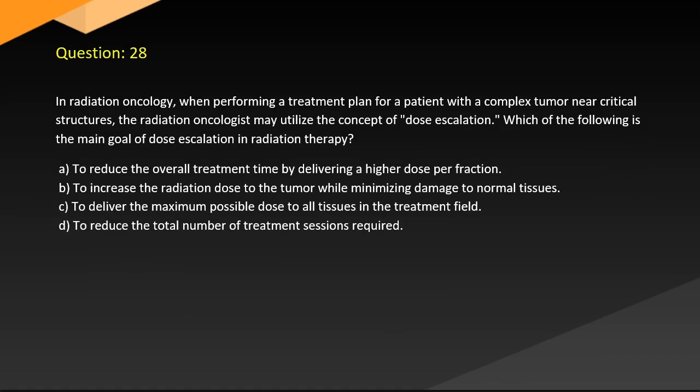Question 28. In radiation oncology, when performing a treatment plan for a patient with a complex tumor near critical structures, the radiation oncologist may utilize the concept of dose escalation. Which of the following is the main goal of dose escalation in radiation therapy? A. To reduce the overall treatment time by delivering a higher dose per fraction. B. To increase the radiation dose to the tumor while minimizing damage to normal tissues. C. To deliver the maximum possible dose to all tissues in the treatment field. D. To reduce the total number of treatment sessions required.